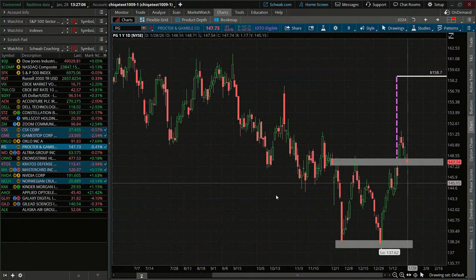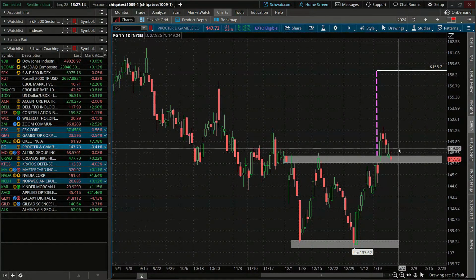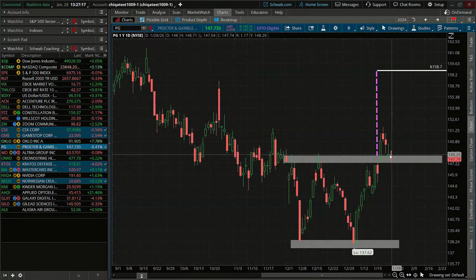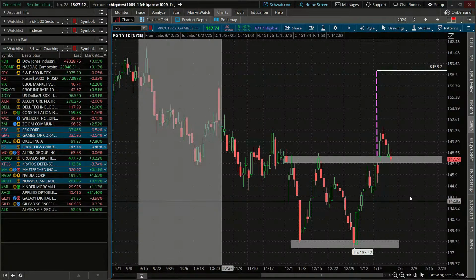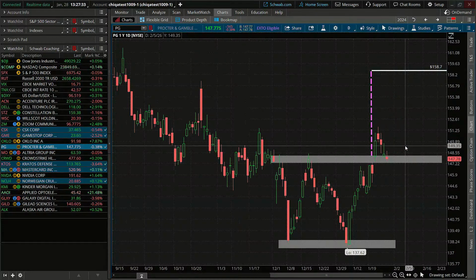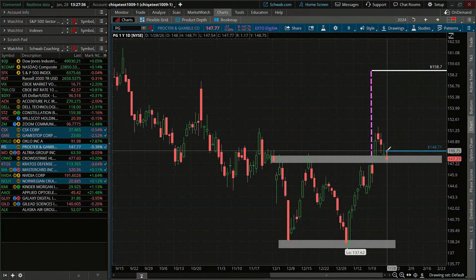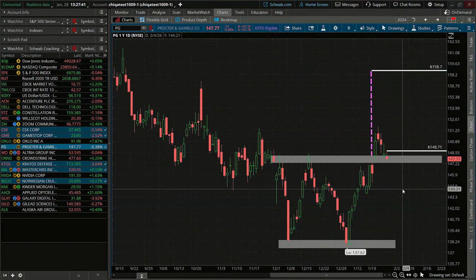Now, you may be asking, well, what will we be looking at as far as giving us a confirmed move above this level of previous support? Well, something we may be looking for is a close above the high of this low day. So the high of this low day is 148.71. So I'm going to draw that right here. 148.71.